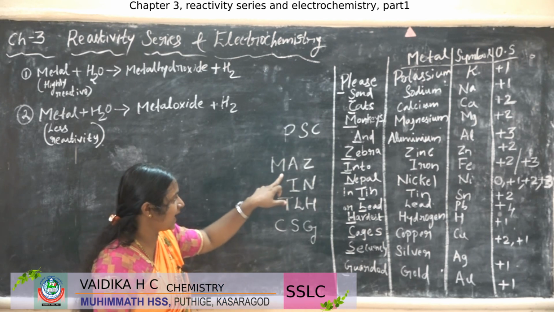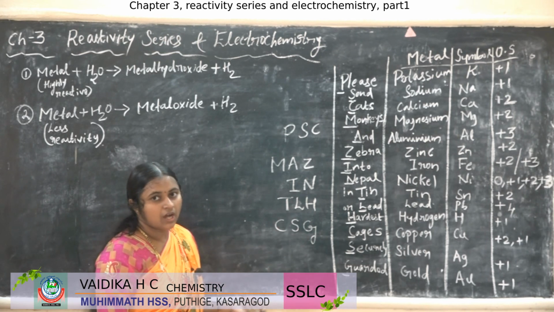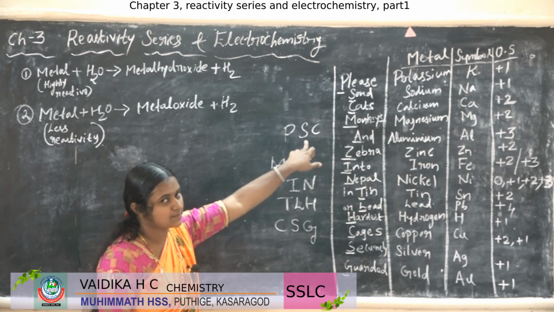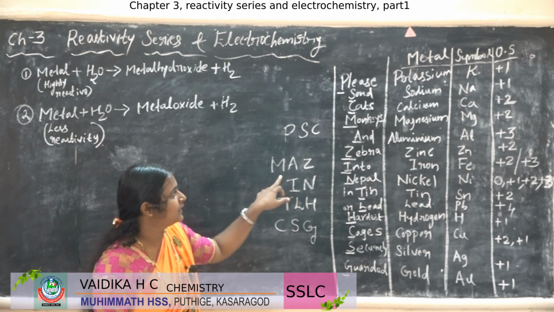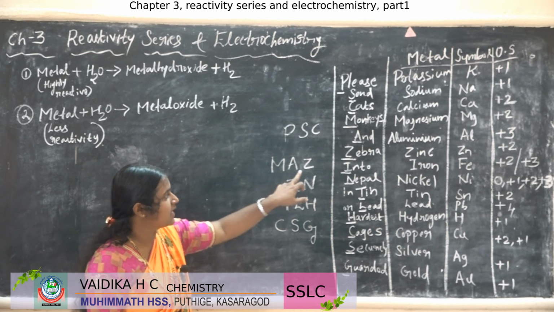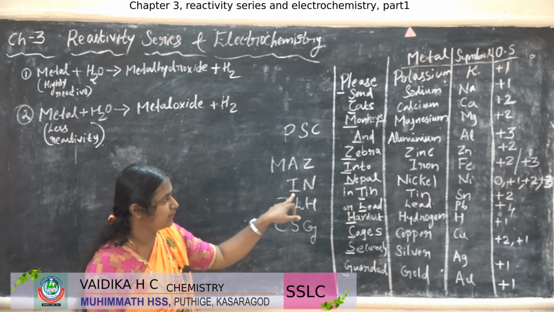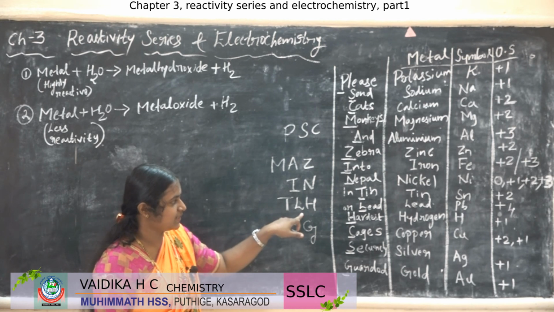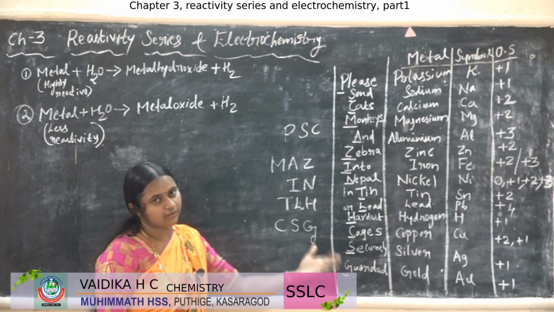PSC Mass in TLH CHG. How can we find out? P means potassium, S means sodium, C means calcium, M means magnesium, A means aluminium, Z means zinc, I means iron, N means nickel, T means tin, L means lead, H means hydrogen, copper, silver, gold.